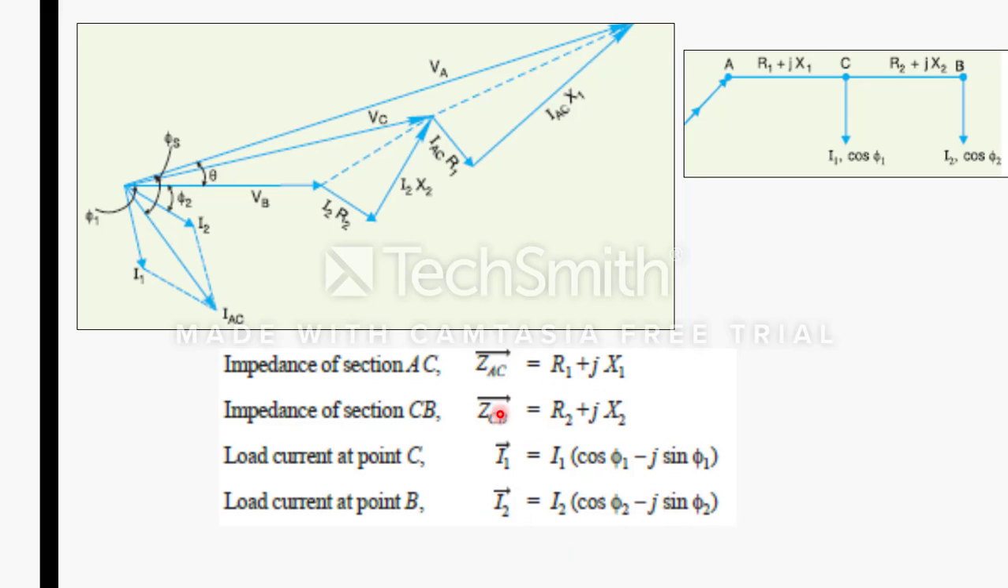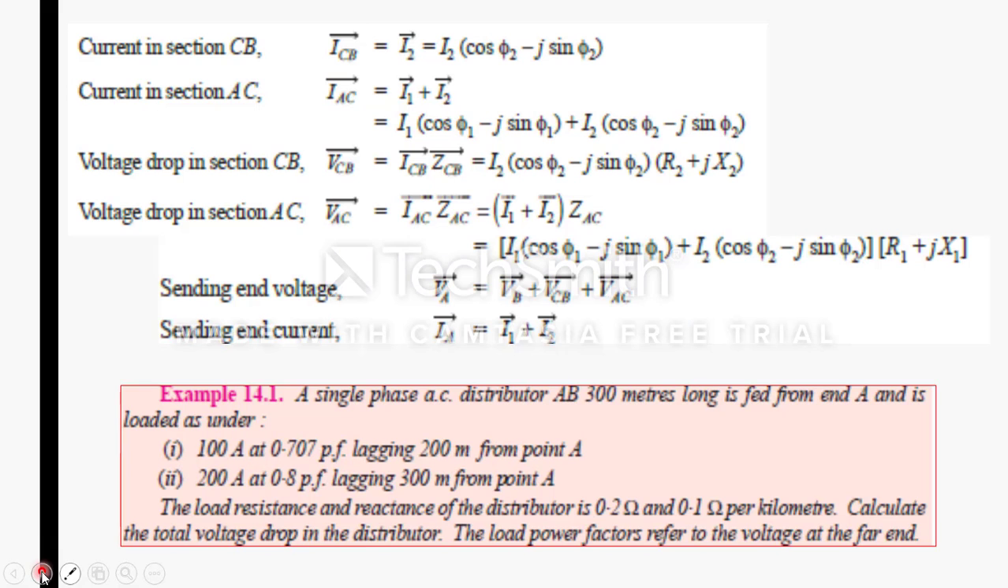Now we'll write all the terms. So impedance ZAC is R1 plus jX1. Then ZCB is R2 plus jX2. The current I1 is equal to I1 cos phi 1 minus j sin phi 1, I2 is equal to all these terms.